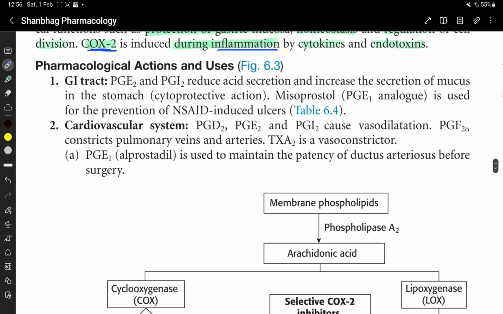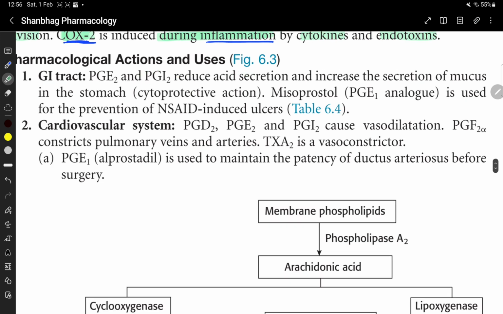Pharmacological actions and uses. On the GI tract, PGE2 and I2 reduce acid secretion and increase the secretion of mucus in the stomach. That is, they have cytoprotective action.